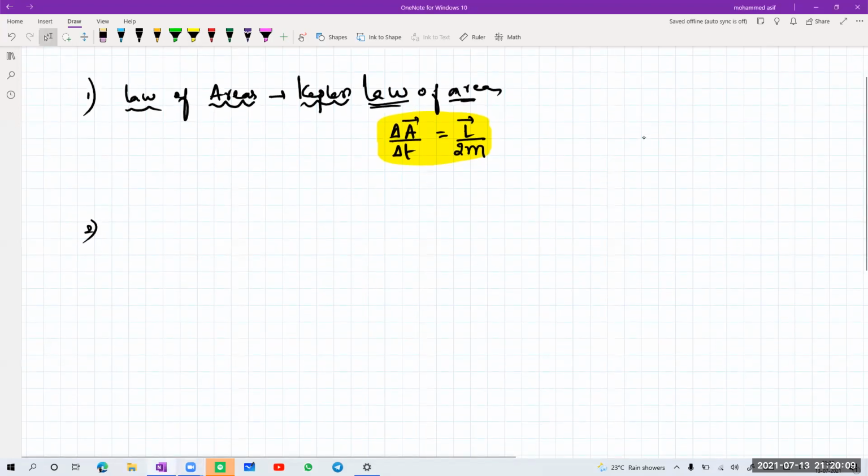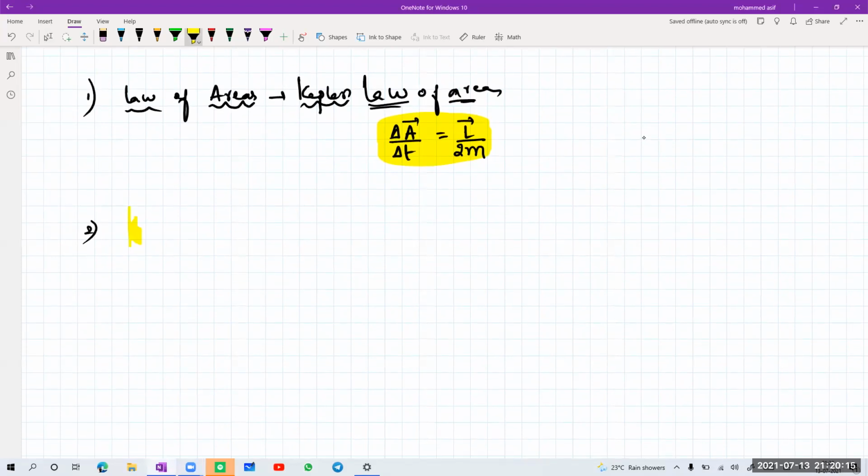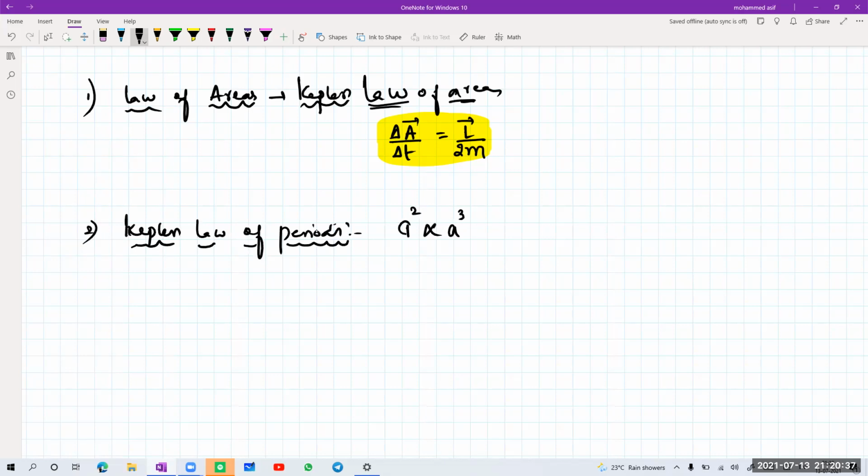Very important relation, beta. One more is known as Kepler's law of periods. What is that one? Square of the time period is directly proportional to the cube of the distance between its centers of rotation. So T square is directly proportional to A cube. T square is directly proportional to what, beta? A cube.